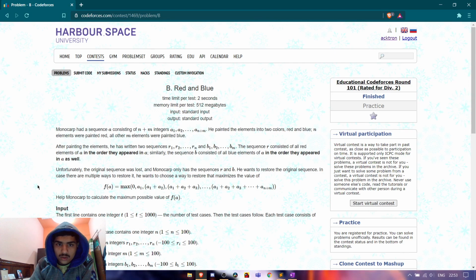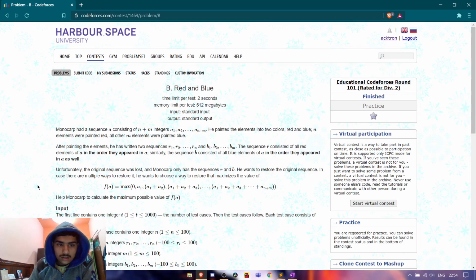He picks out the n red elements from that array and puts them in a sequence called R, and puts the m blue balls which were left in a sequence B. So there were two sequences, one of length n and one of length m.